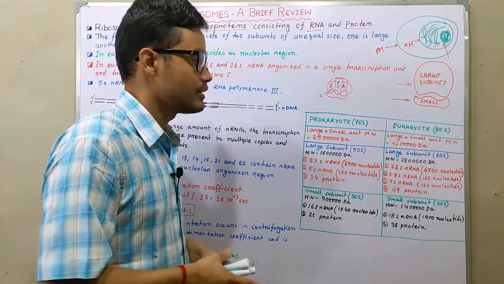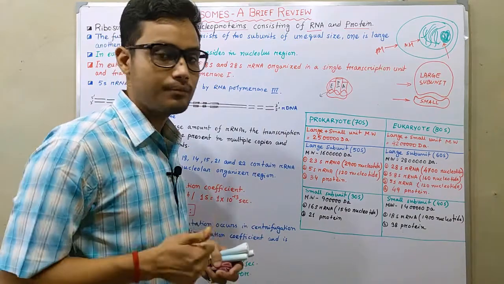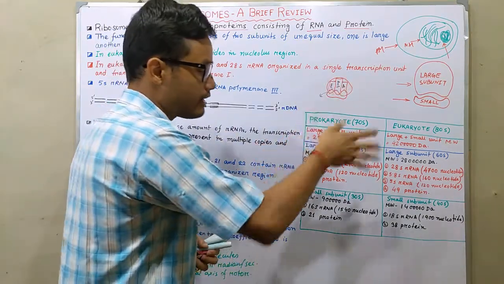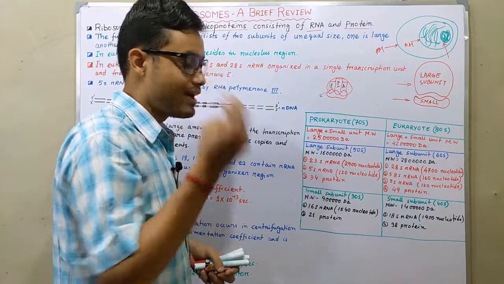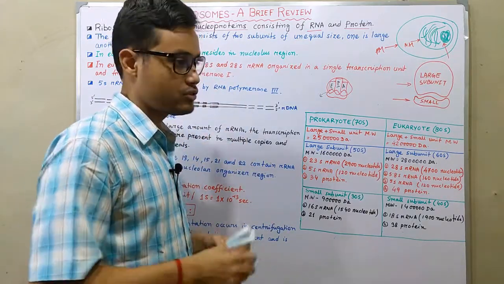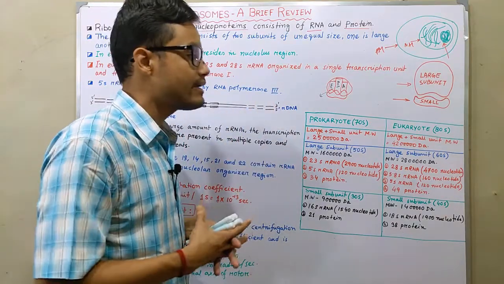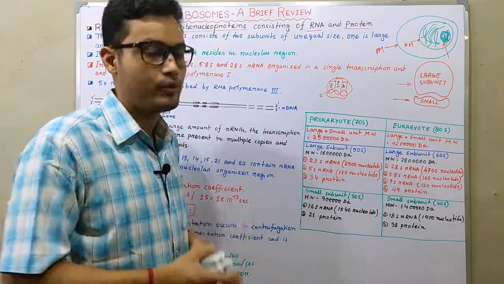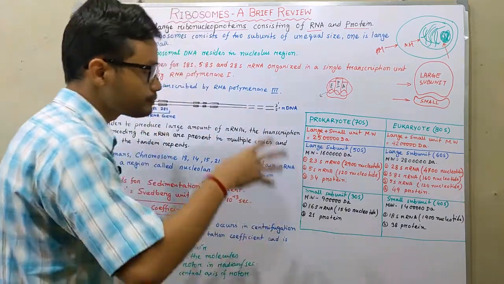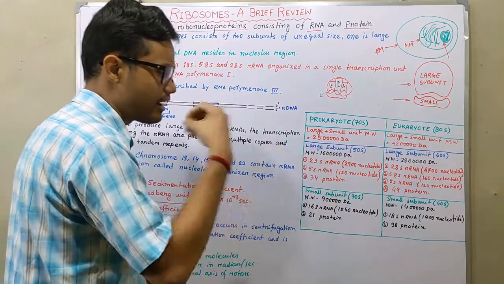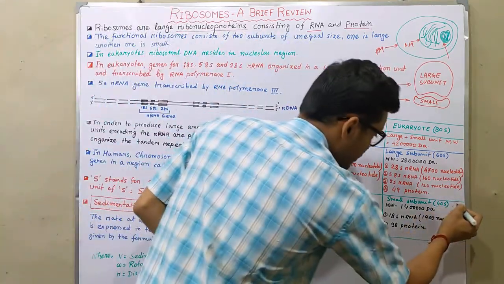In eukaryotes, the large subunit is made up of three different kinds of rRNA and proteins. That means it consists of 28S rRNA, 5.8S rRNA, 5S rRNA, and 49 proteins. So 49 proteins along with those three kinds of RNAs make a ribonucleoprotein subunit, that is the large subunit of the eukaryotic ribosome. And 18S rRNA is present inside the small subunit of ribosomes.